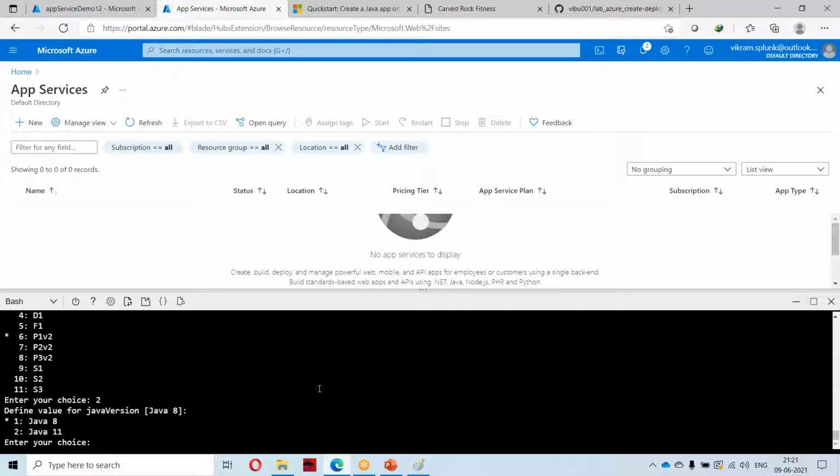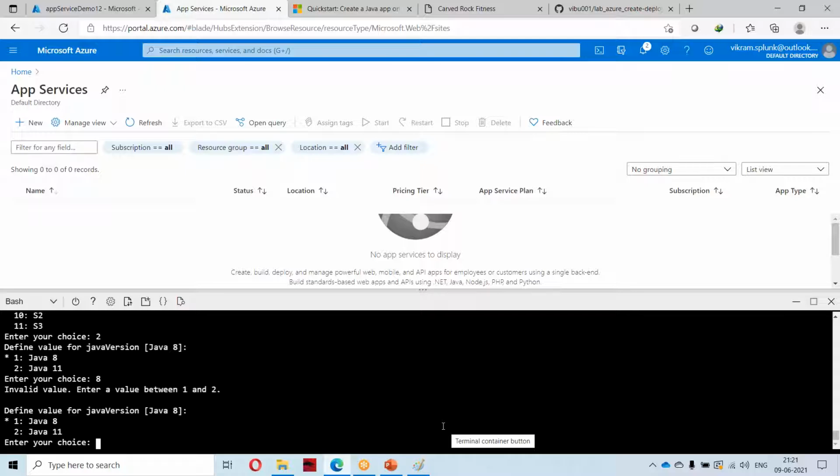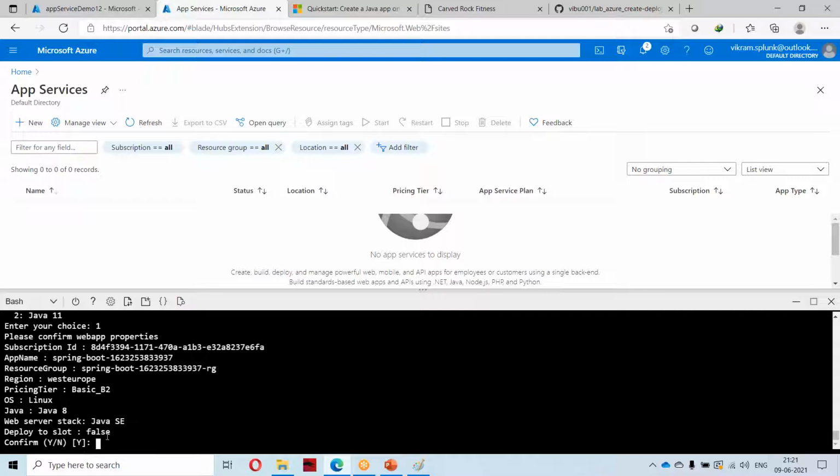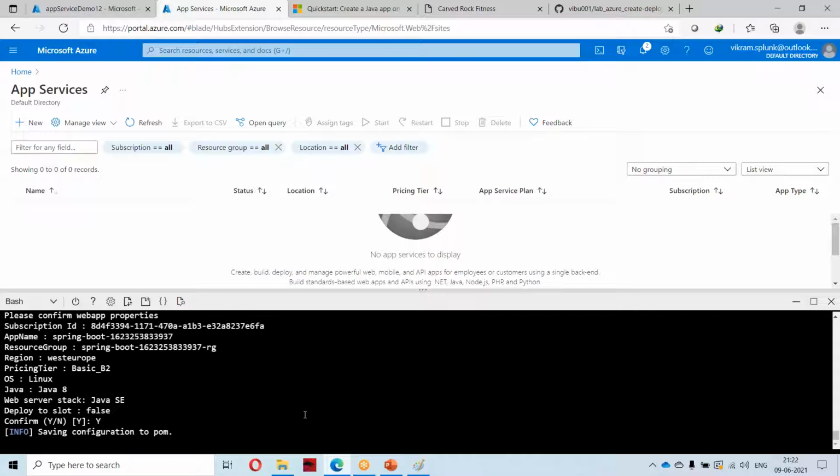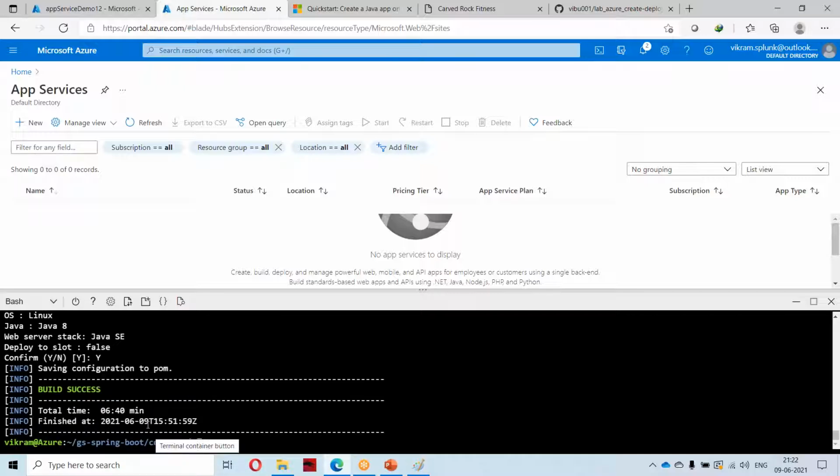Now it is asking me to select the environment. I have chosen Java as part of the code, so it is asking me to select the Java version. I am selecting Java 8. I can choose Java 11 also. I am choosing Java 8 and pressing enter. Enter your choice, one. Now it is asking me whether to deploy to slot. I am clicking on Y. So basically this will be deployed to slot.